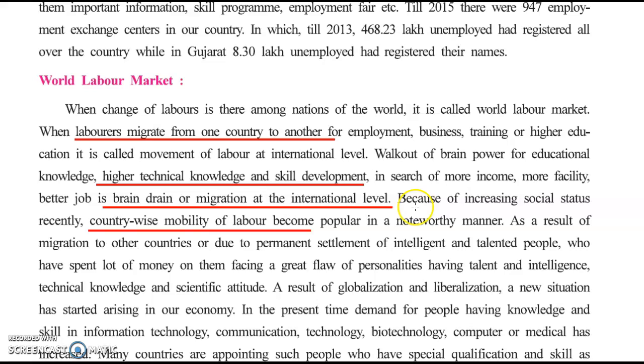So we need country-wise mobility of labor, so that from one country to another country, people can go and have permanent settlement. This will actually increase a lot of globalization and liberalization.